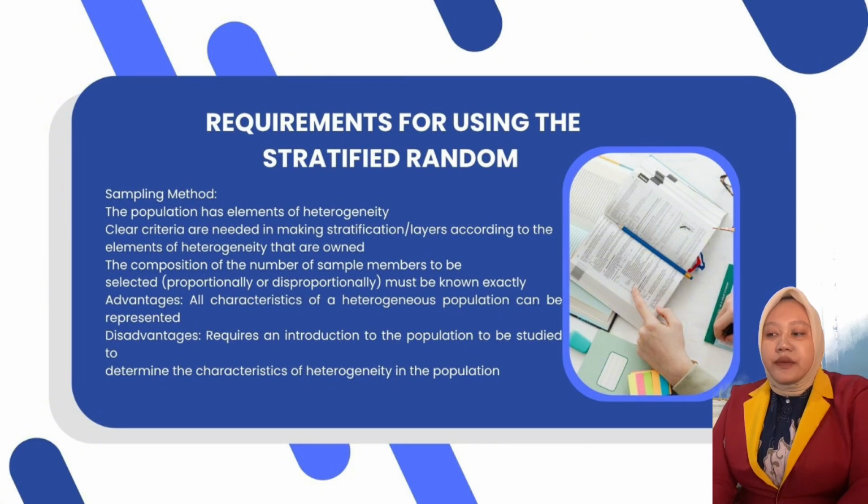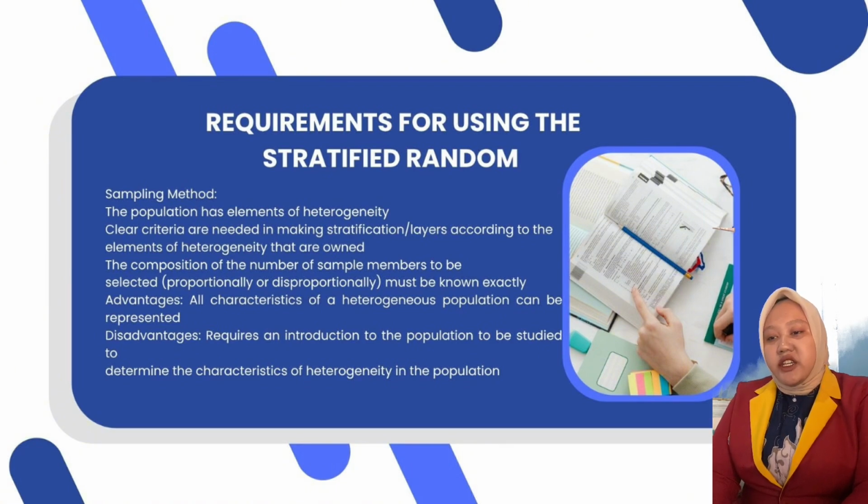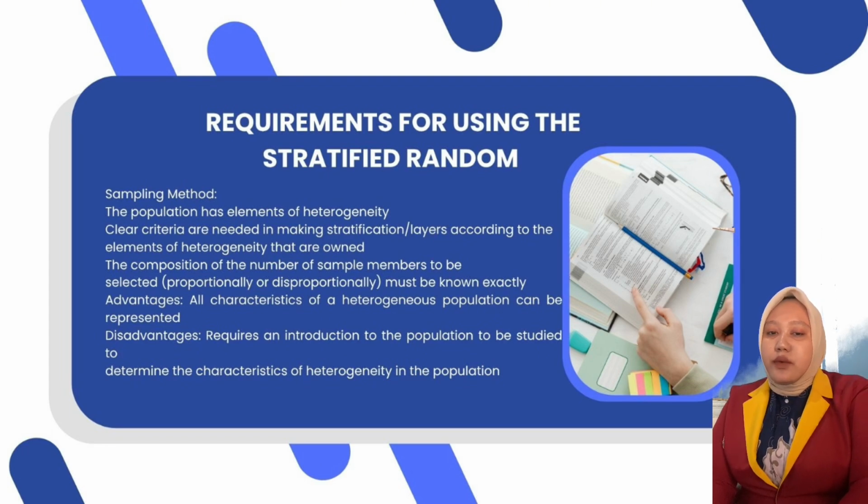An advantage: all characteristics of a heterogeneous population can be represented. A preliminary question in an introduction to the population to be studied is needed to determine the characteristics of heterogeneity in the population.